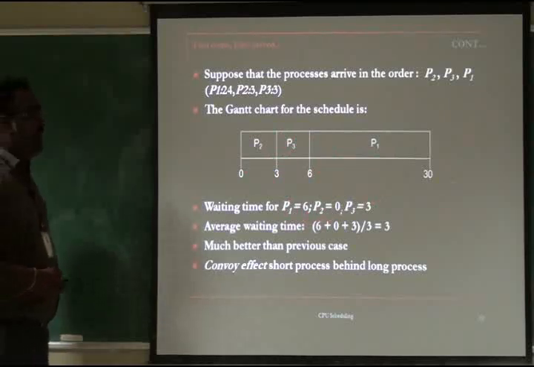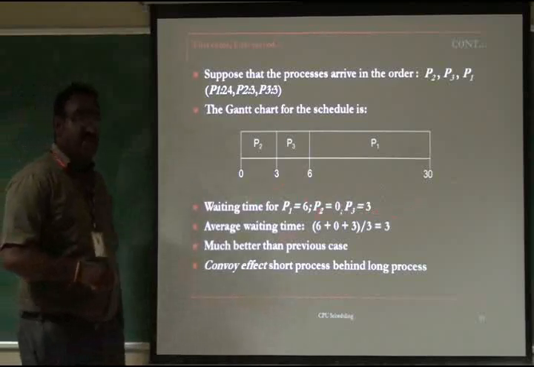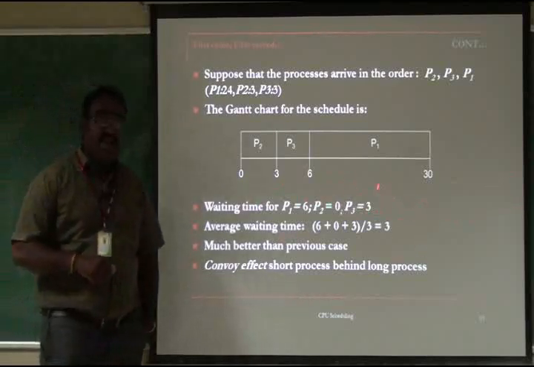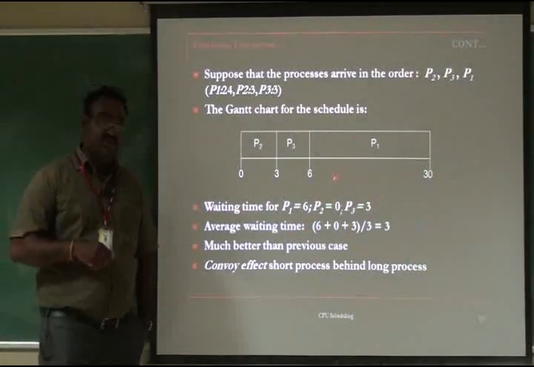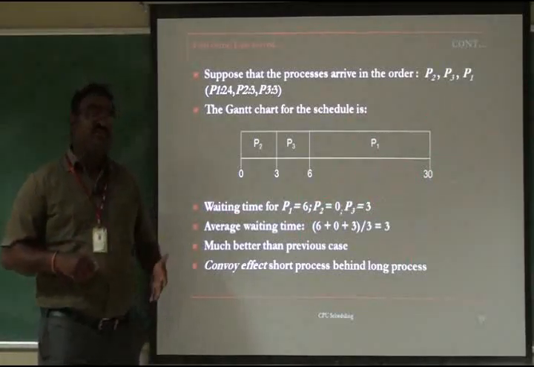So what is the average waiting time? 6 plus 0 plus 3, 9 by 3, is 3 milliseconds. So comparing to the first scenario, if a longer process comes first to the ready queue, the average waiting time is so high.